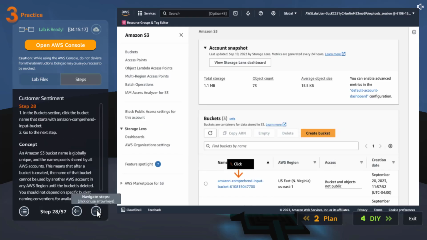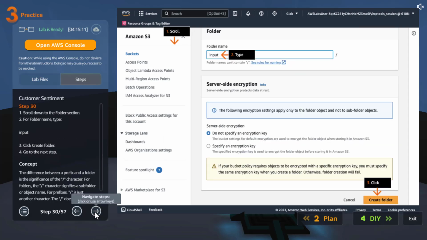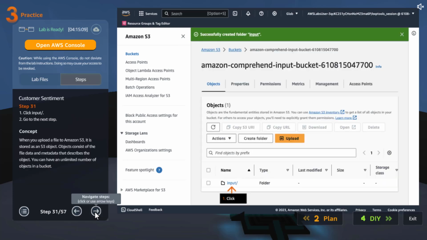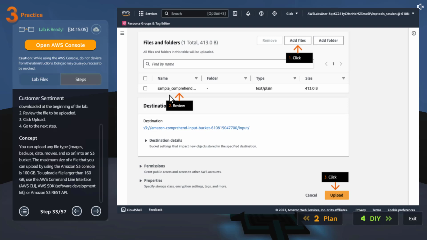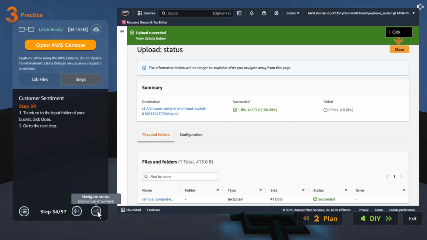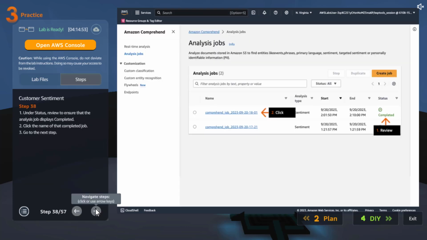Go to S3, click on the bucket. Oh, there is no folder. We didn't create it yet. Create the folder, give input, create it, click on that, upload the file. Oh, they didn't upload the file yet. Add files. They added a twist to this project. Why are you testing from here again? Oh, that's how they tested it. Never mind. And if you go here, it should succeed.